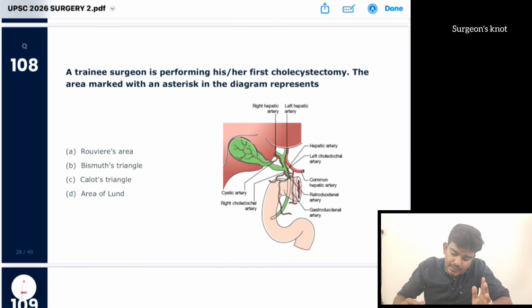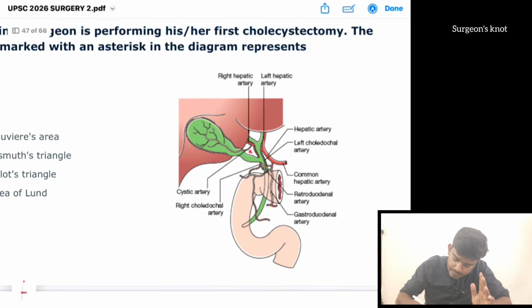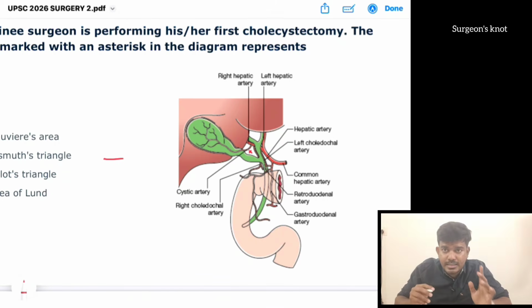The marked area with an asterisk in the diagram represents... Okay, they have marked this area. This area, that is the superior border, is the cystic artery. Medially, they have the common hepatic duct, and below they have the cystic duct.